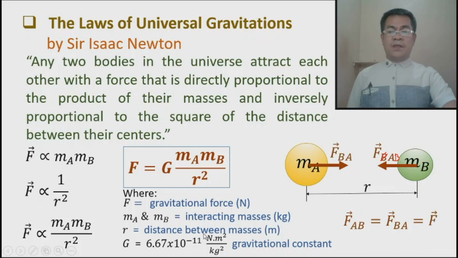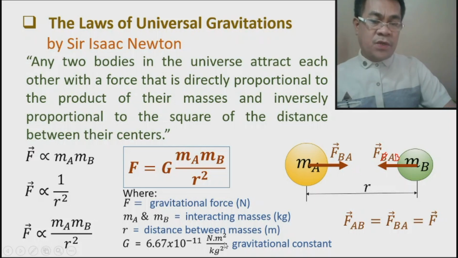Take note of the unit: Newton meter square per kilogram square. So we can use this if we will be using this formula, so you have to memorize this one. Again, the gravitational constant is 6.67 times 10 raised to negative 11 Newton meter square per kilogram square.